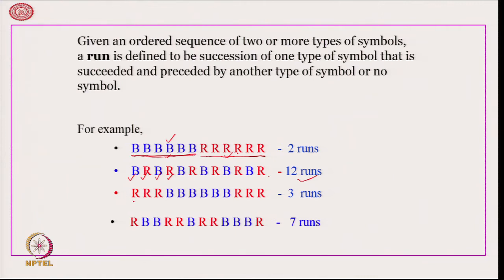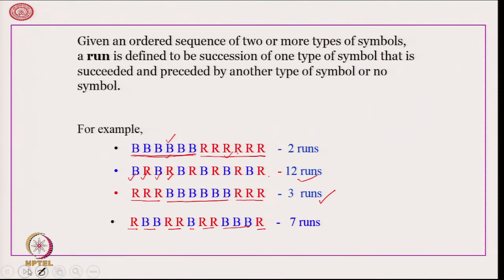With respect to the third one, this is one run of R, this is one run of blue, and this is one run of R again, which gives us 3 runs. And this one, very similarly, first run, second, third, fourth, fifth, sixth and seventh. There are 7 different runs in this sequence.